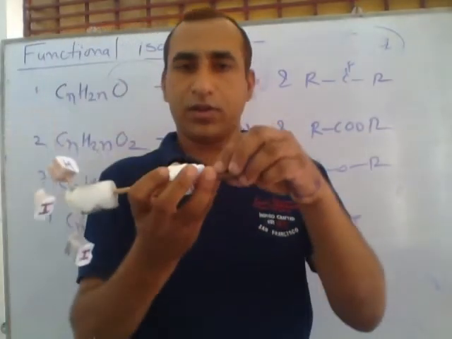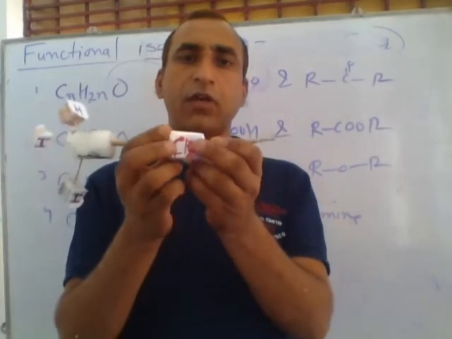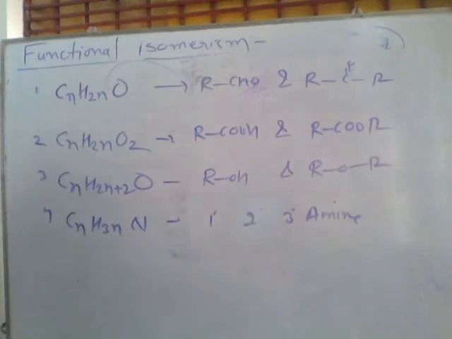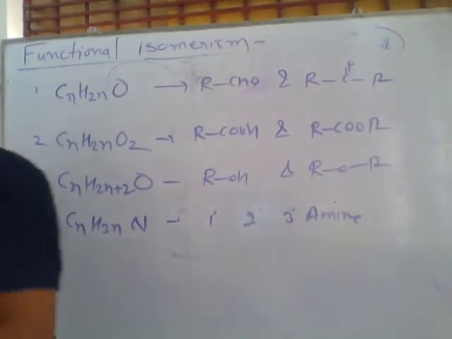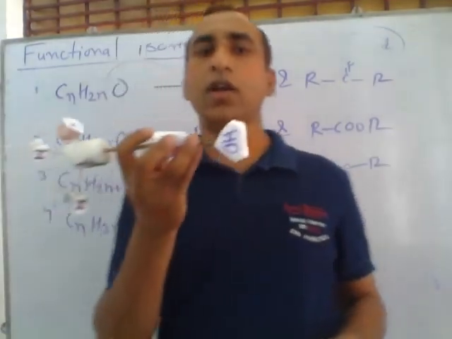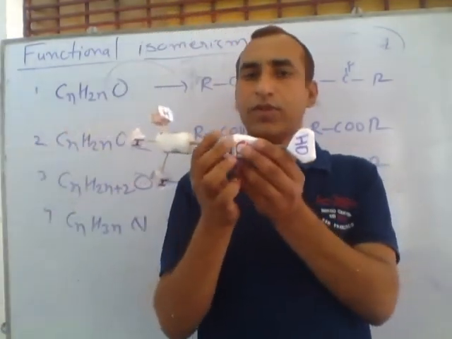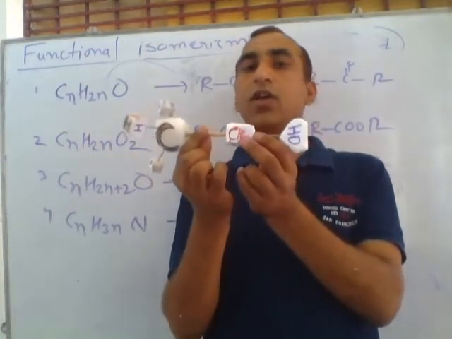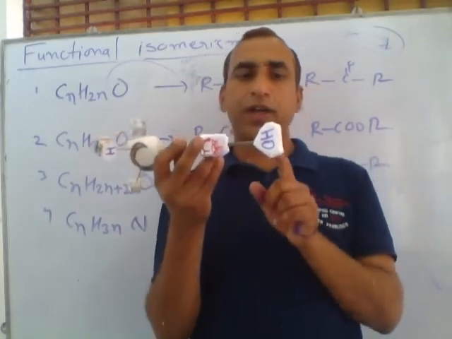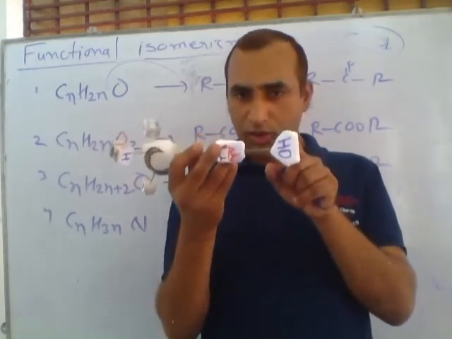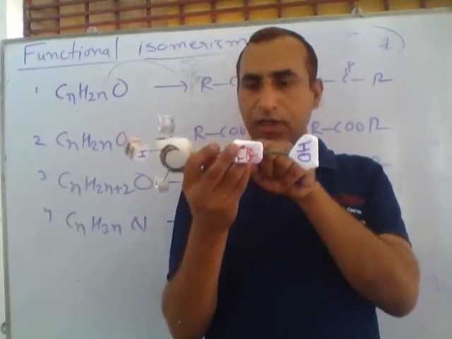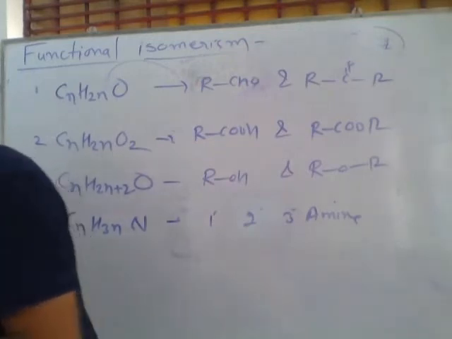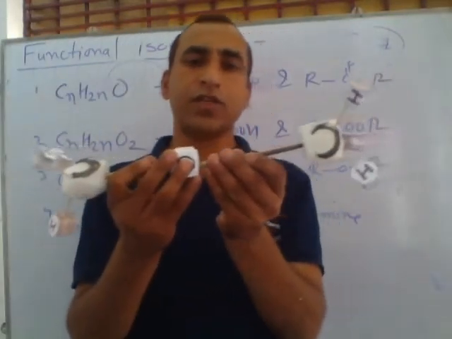This is CH3, the middle is CH2, and last we use, suppose, alcohol. In alcohol, the first is CH3, the middle is CH2, and last is OH. This is called ethanol. If we transfer the oxygen of alcohol to the middle, then the compound will become this type: CH3, O, CH3.